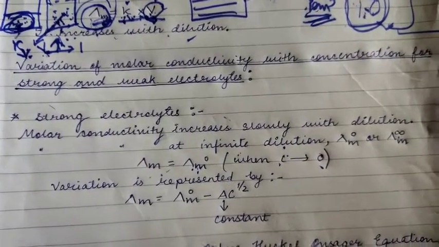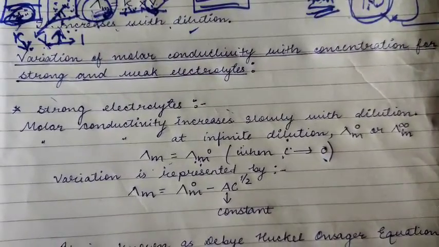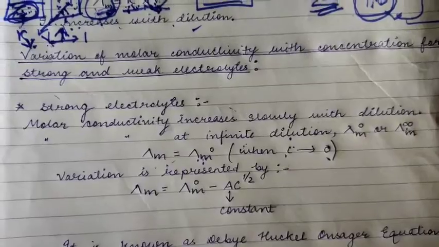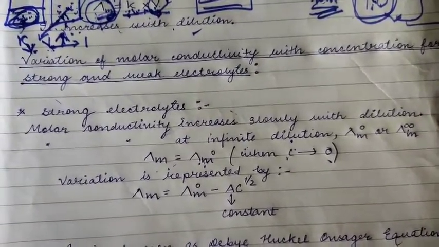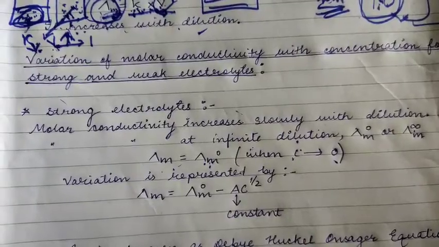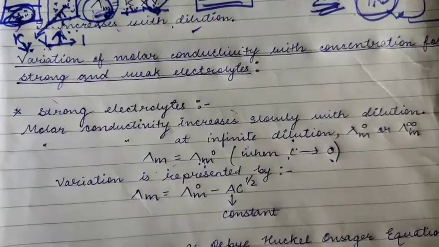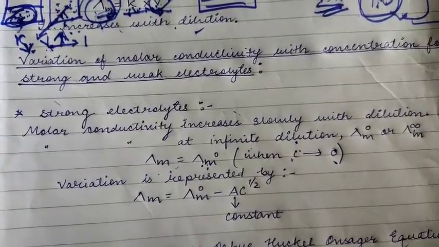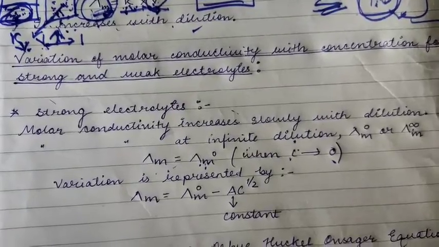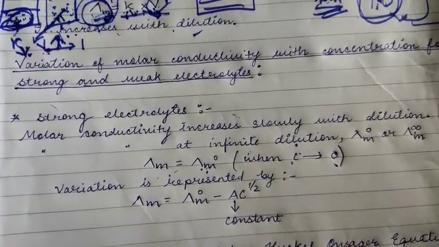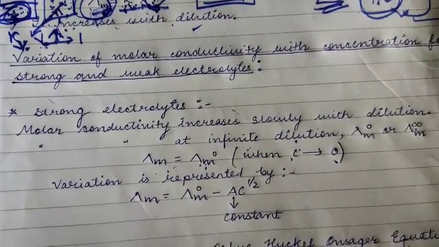Now we will discuss the variation of molar conductivity with concentration for strong and weak electrolytes. Before we proceed, you have to know about strong and weak electrolytes. Those electrolytes which dissociate easily in water, converting themselves into ions easily, are known as strong electrolytes. Weak electrolytes are those that are not ready to dissociate, not ready to break into ions.